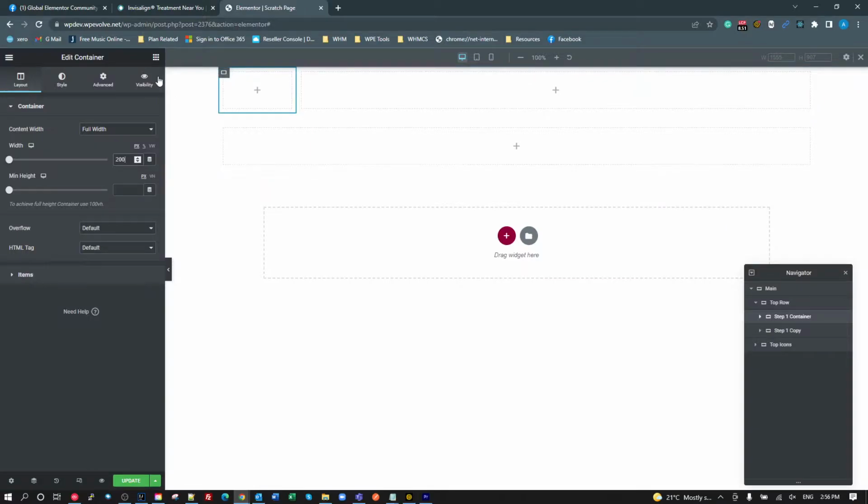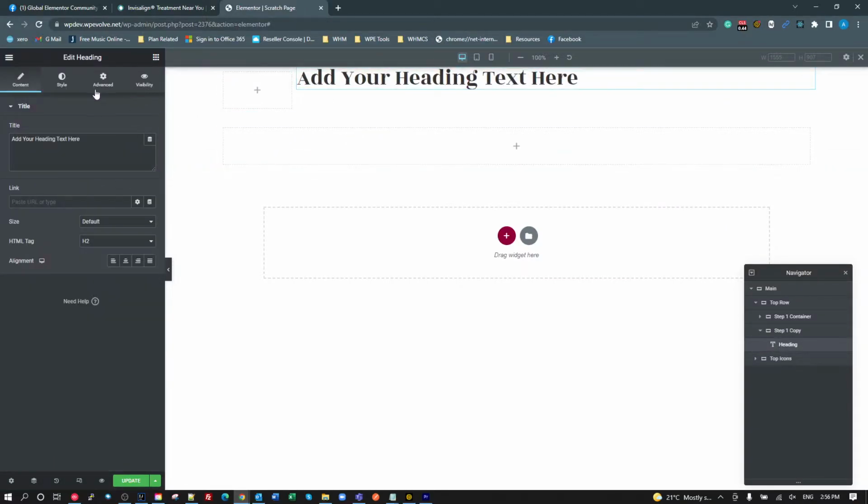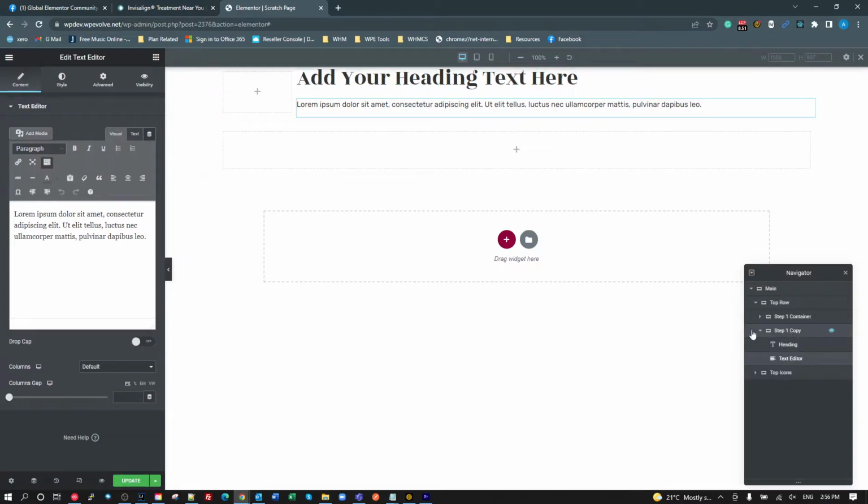Now I'm going to just grab a heading widget and stick it up the top there. I'm going to add a text editor. I'm going to stick it in there as well. So this is all in our copy.